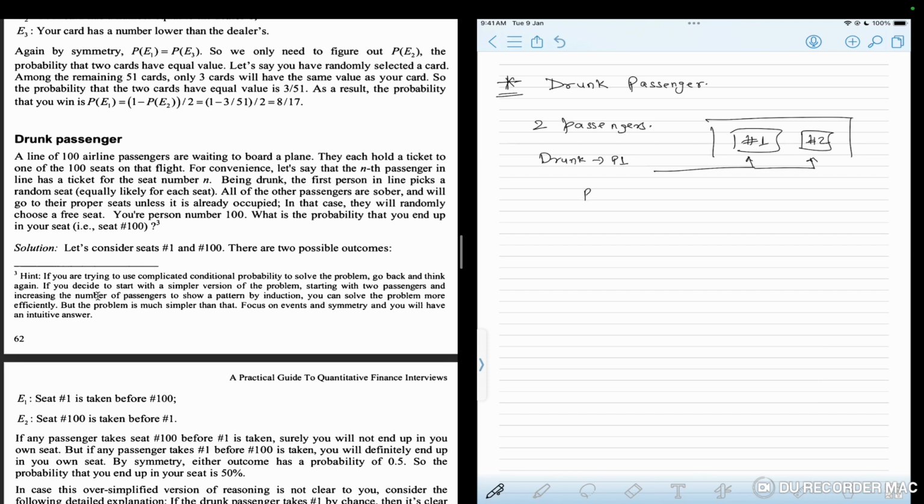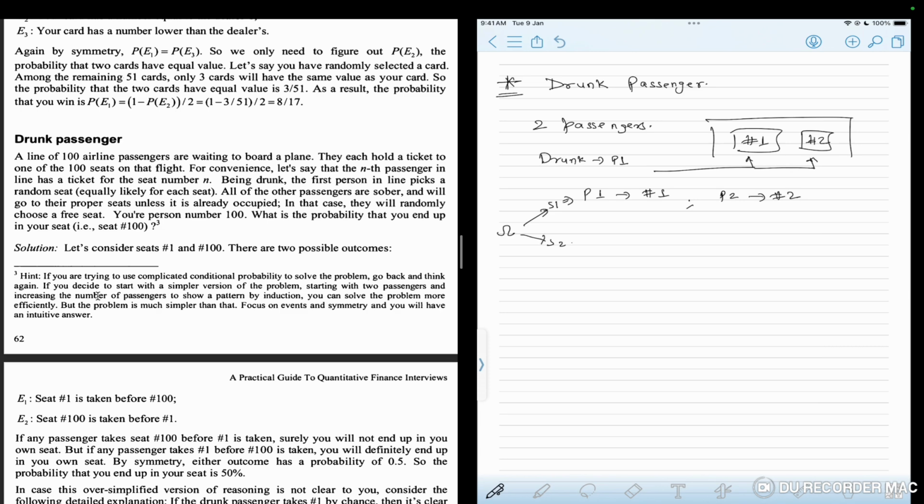So in case P1 goes with seat number 1, then me as a passenger, in the case of two passengers, I am the passenger number 2. So I'll go to seat number 2, which is my correct seat. This is the scenario 1. So in my sample space, there are only two scenarios possible. One scenario is when the passenger 1 goes to seat number 1, then I will have only seat number 2 left to me and I'll go to my own seat.